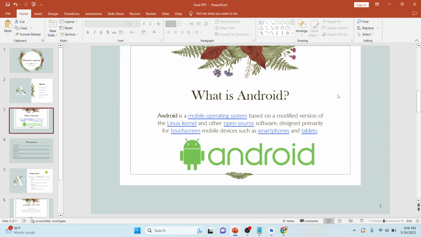Hope you are excited. So what is Android? Android is a mobile operating system based on a modified version of the Linux kernel and other open source software, designed primarily for touch mobile devices such as smartphones and tablets. So Android is an operating system. Like we have different types of operating systems: for laptops and PCs we have Windows, we have Linux, we have Macintosh, but for mobile we have Android. So Android is amongst the most popular operating systems.